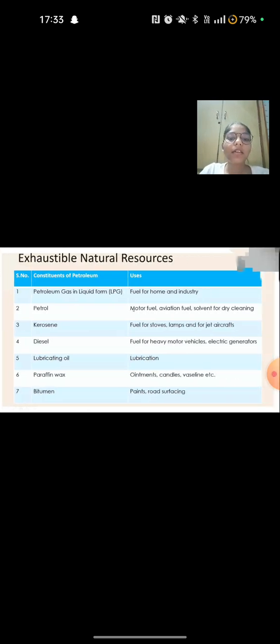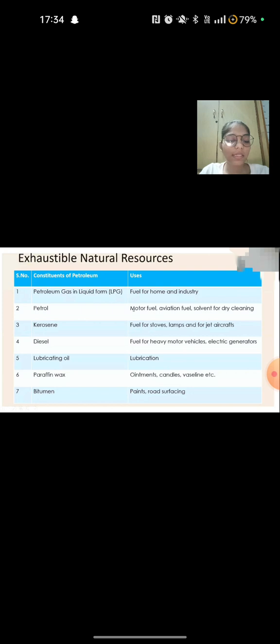Next are the different constituents of petroleum and their uses. The first is petroleum gas in liquid form, that is LPG. LPG is most commonly used as a fuel for home and industry. Second is petrol. Petrol is used as a motor fuel, aviation fuel, and solvent for dry cleaning. Third is kerosene. Kerosene is used as a fuel for stoves, lamps, and for jet aircraft.